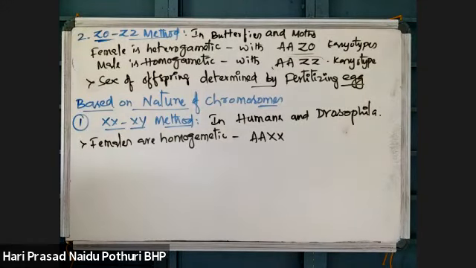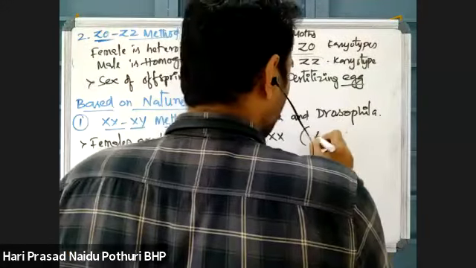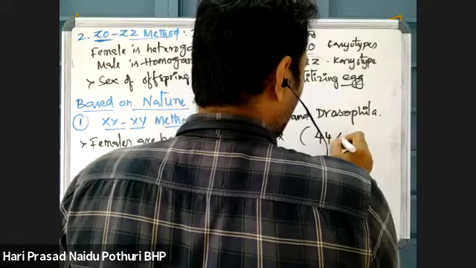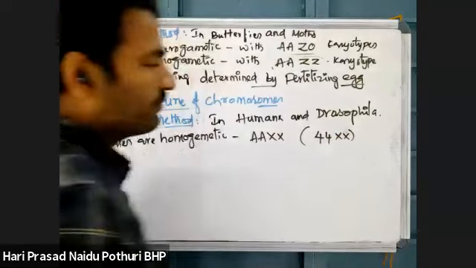Homogametic means they have AA. Suppose humans: humans have 44 autosomes and a pair of allosomes.